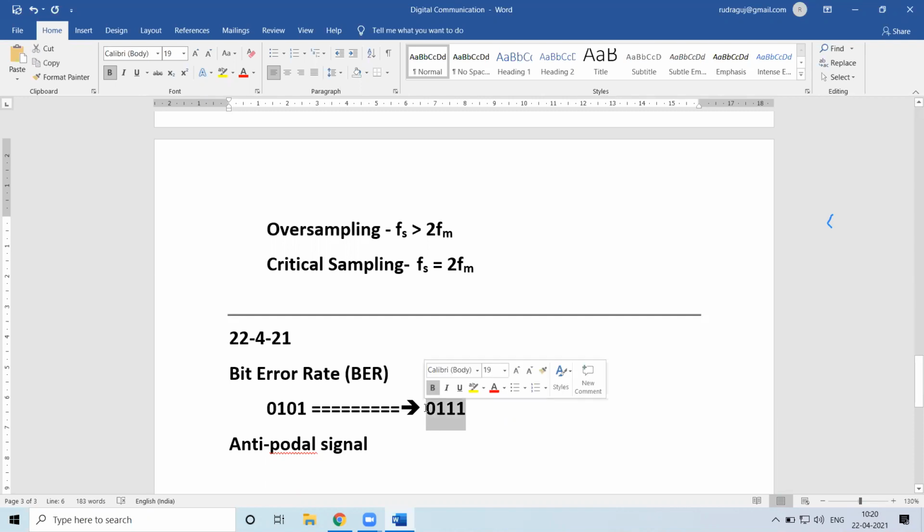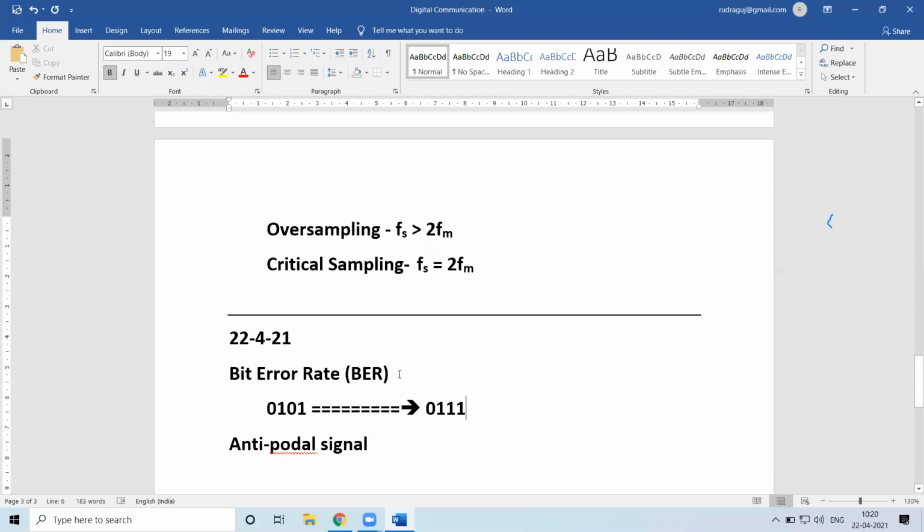So this is where it will be useful at the receiving end. That is, your information theory coding concepts will be utilized at the receiving end. So this is what is happening here. Here you got to know that there is one bit in error. If you're able to identify that there is an error but you're not able to correct it, then only error detection is possible. But if you want to correct it, then you have to go for error correction codes also. So that is how it goes.